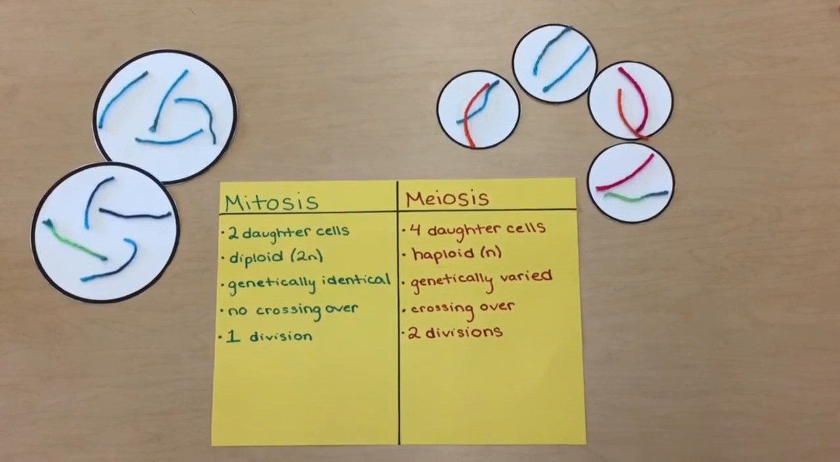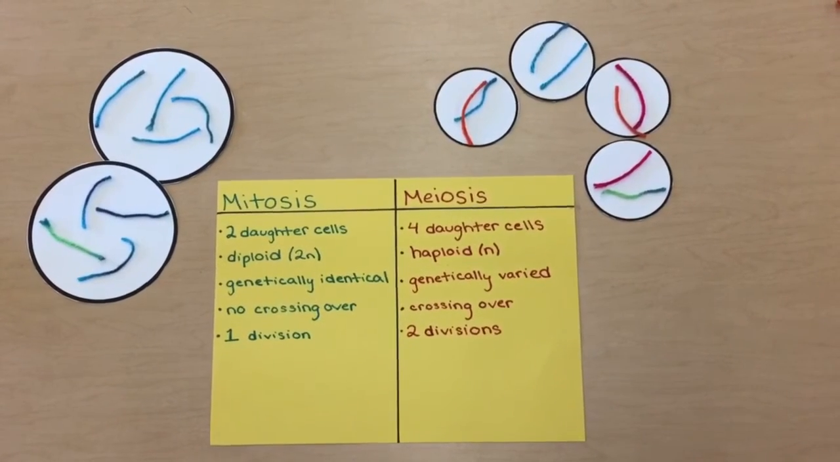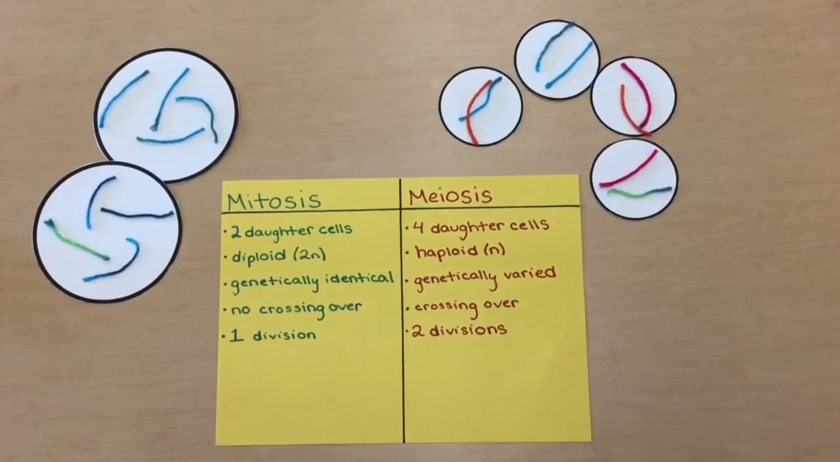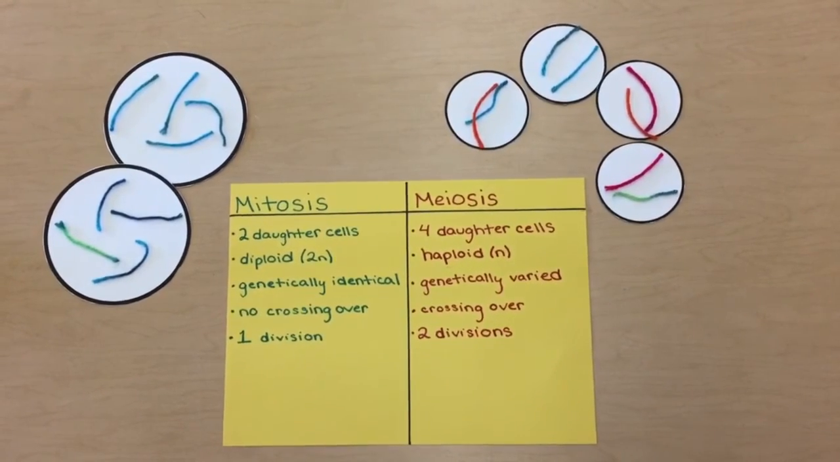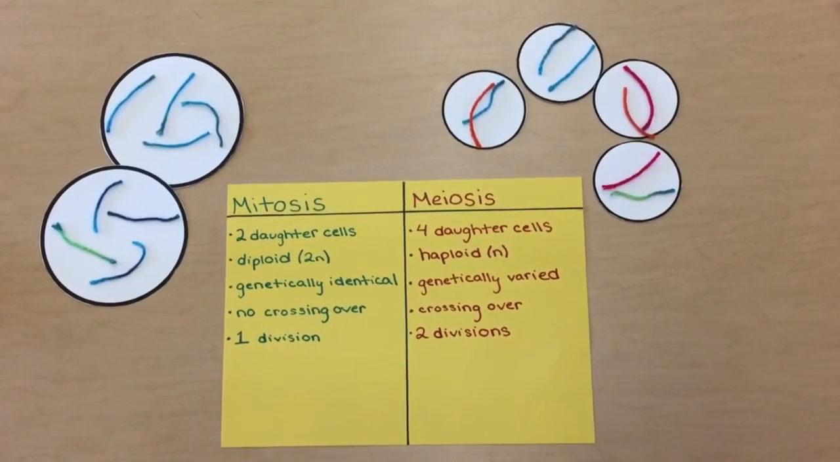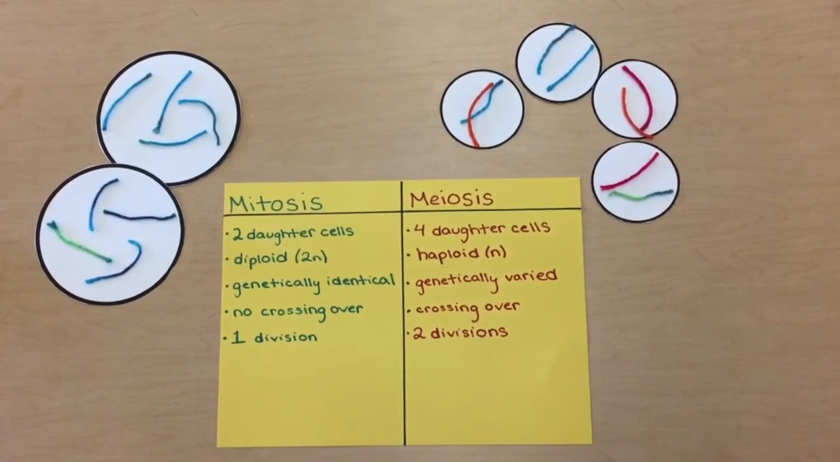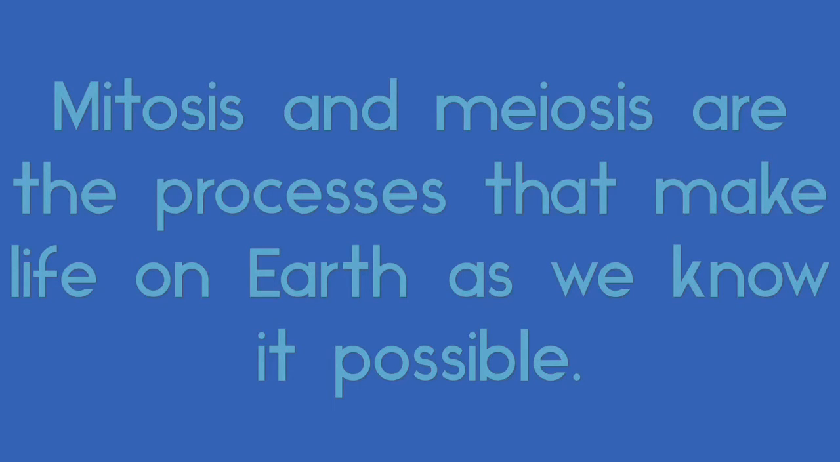Some differences between these two processes include that mitosis results in 2 diploid daughter cells with a single division, while meiosis results in 4 haploid daughter cells with 2 divisions. The cells produced by mitosis are genetically identical because there is no crossing over. On the other hand, the cells produced by meiosis are genetically varied due to crossing over in prophase 1. Mitosis and meiosis are the processes that make life on Earth as we know it possible.